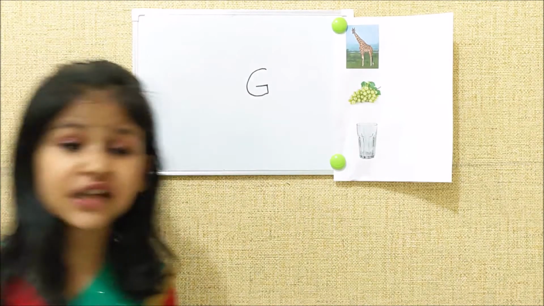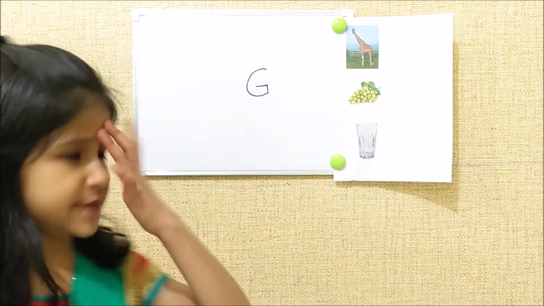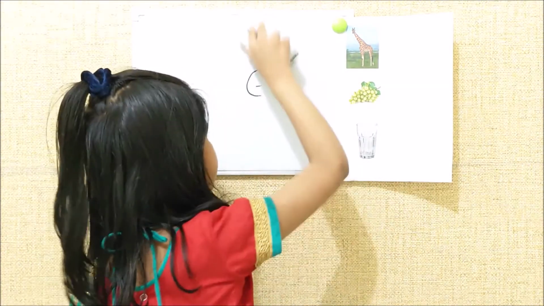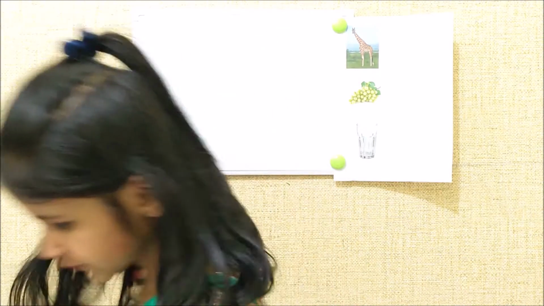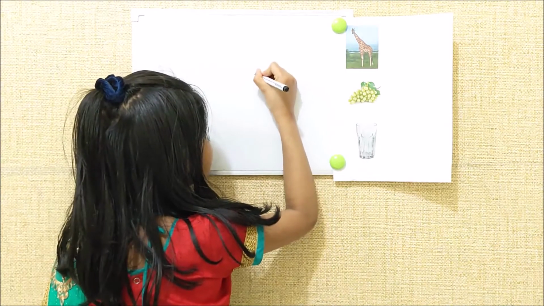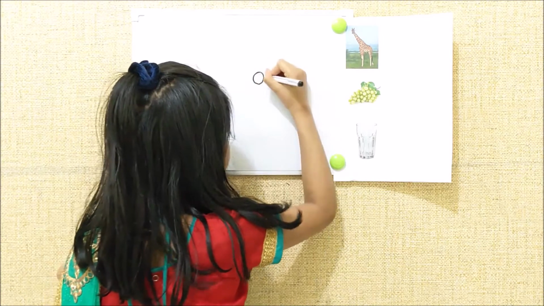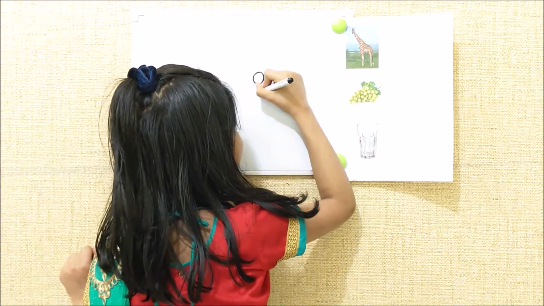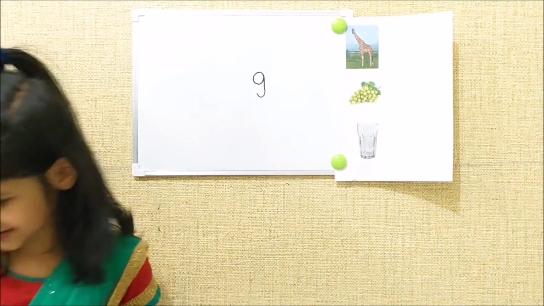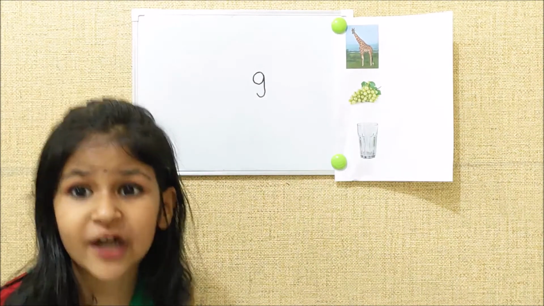Now we will learn how to write small g. First you must write a circle, then a standing line and like this. This is small g.